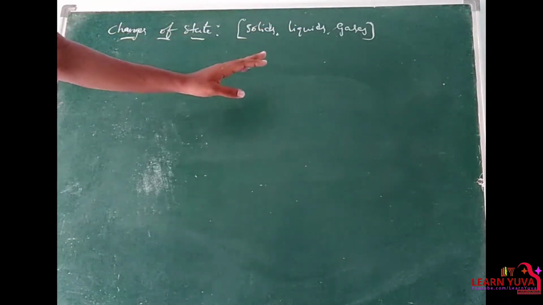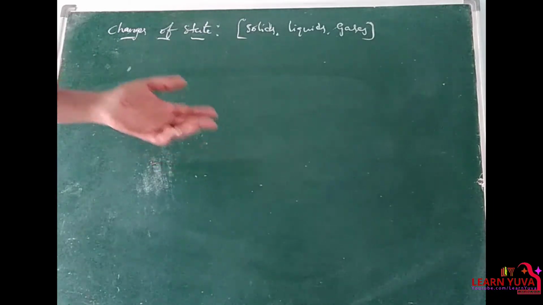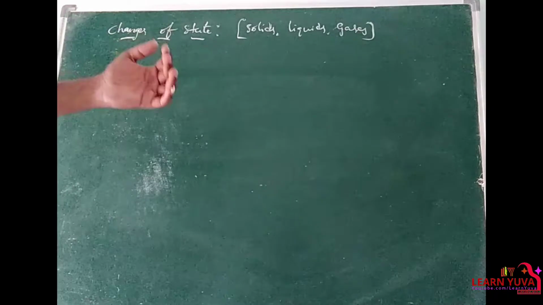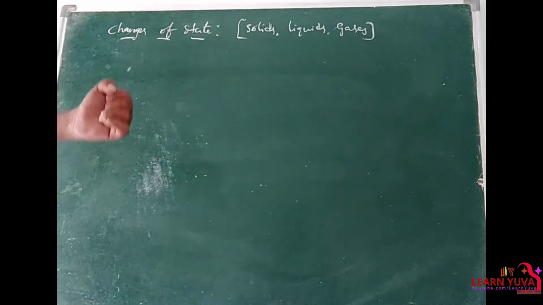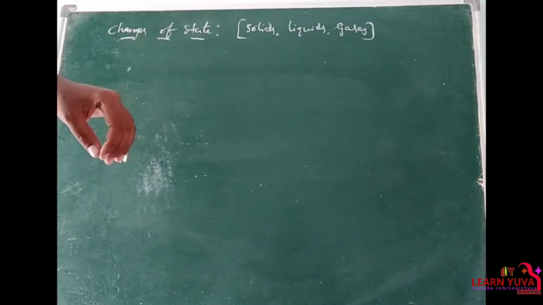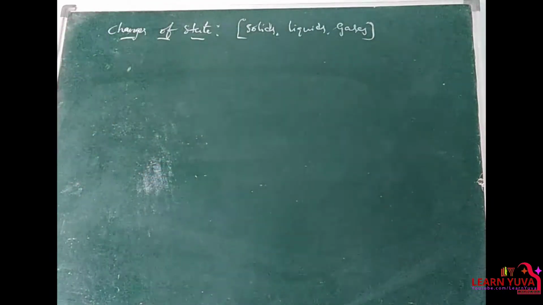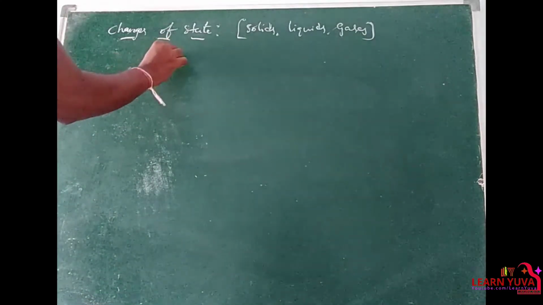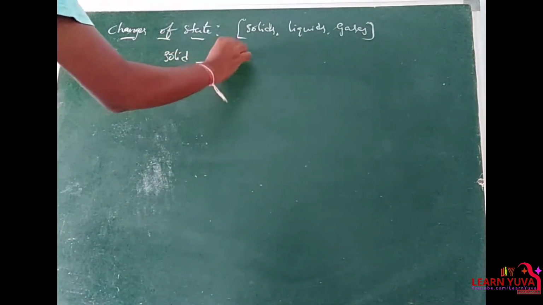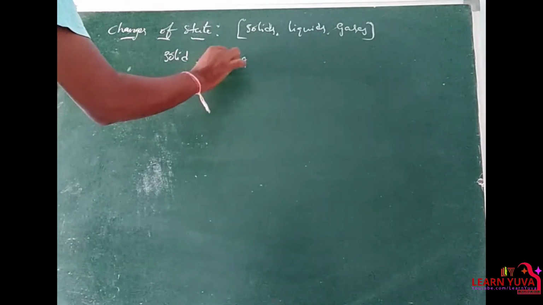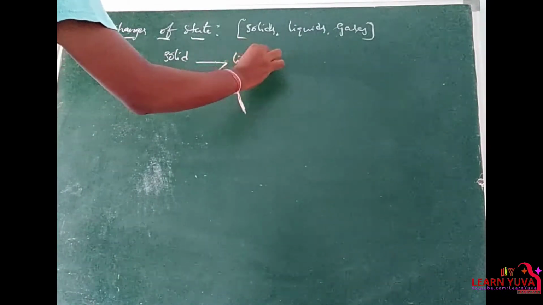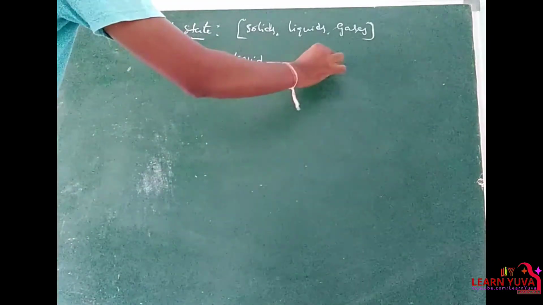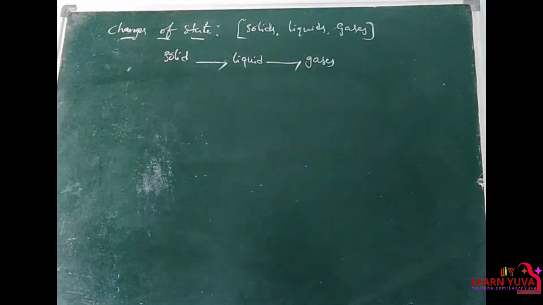Matter can change from one state to another if we heat or cool it. A substance undergoes a change of state only when heat is supplied or taken from that body. That means solid may get converted into liquid and liquid may get converted into gases. These are changes of state.